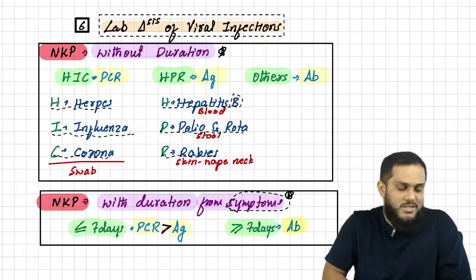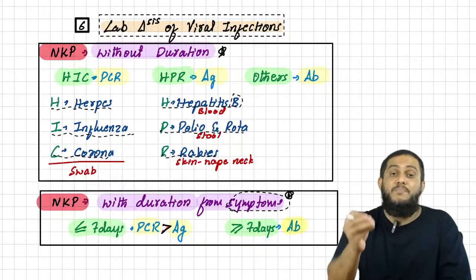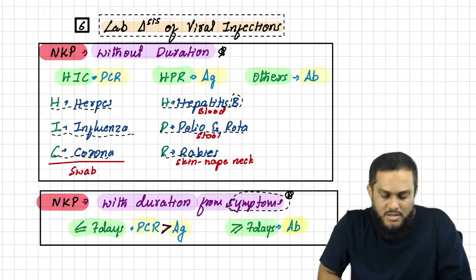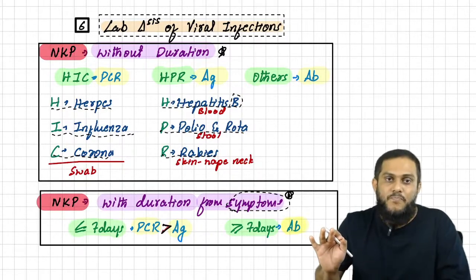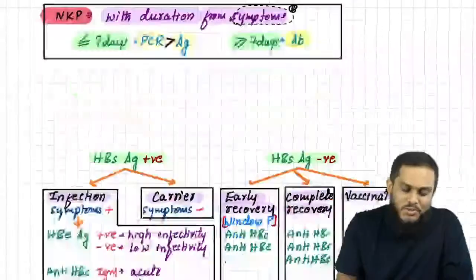NKPs will simplify things. NKP without duration: HIC, HPR and others. NKP with duration: symptoms within 7 days, PCR and antigen; symptoms more than 7 days, antibody. Simple, no confusion. Clinical manifestation is over, lab diagnosis is over, moving on to the treatment.